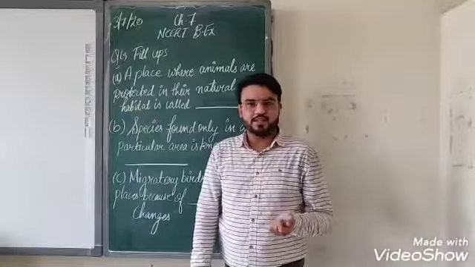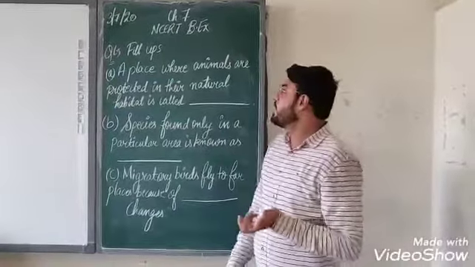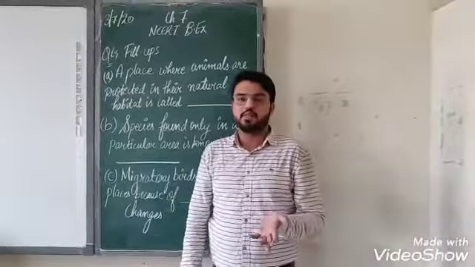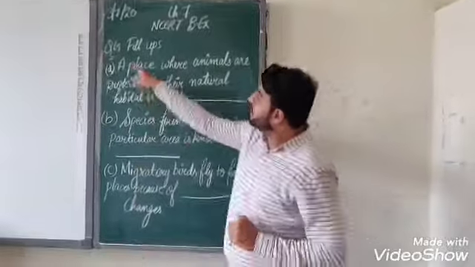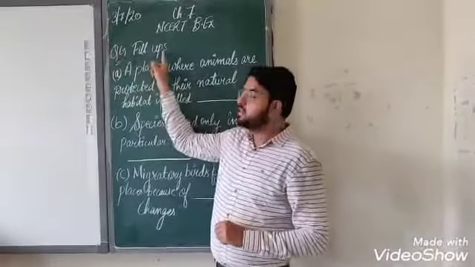Now we will discuss the back exercise of chapter number 7 of biology, that is conservation of plants and animals. Class, we'll start with question number 1, that are fill in the blanks.